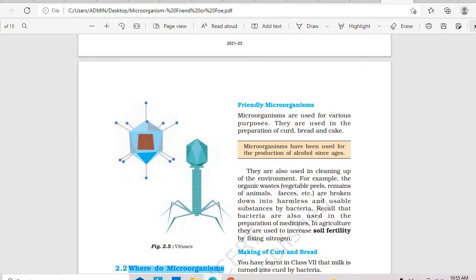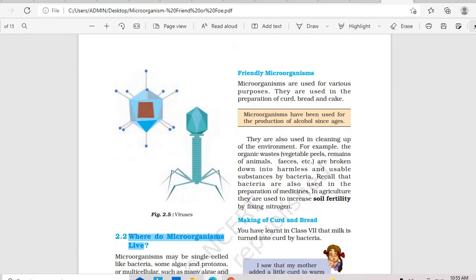We'll see some of the friendly viruses. You can see the structure of a virus here. Yes, this is how it looks when inside a living body. It has a proper head-like structure, the structure through which it attaches itself to the living organism. Now we'll go into some of the friendly microorganisms that help us.